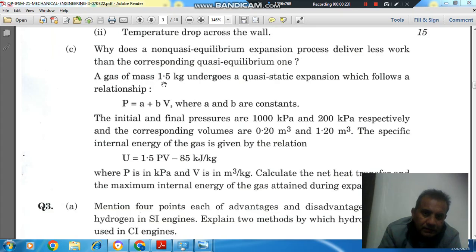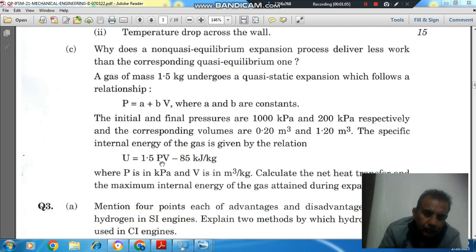A gas of mass 1.5 kg undergoes a quasi-static expansion which follows a relationship P is equal to A plus BV, where A and B are constants. The initial and final pressures are 1000 kPa and 200 kPa respectively, and the corresponding volumes are 0.2 meter cube and 1.20 meter cube.